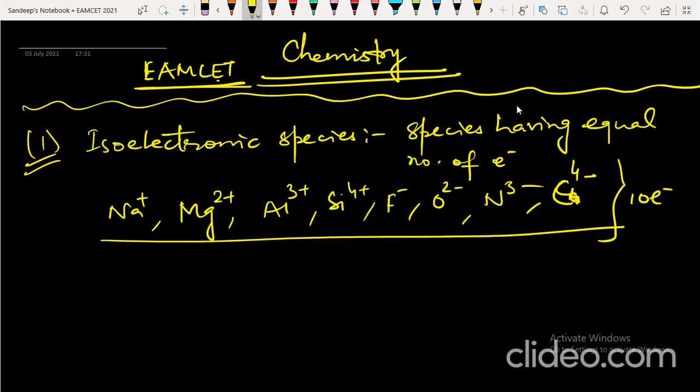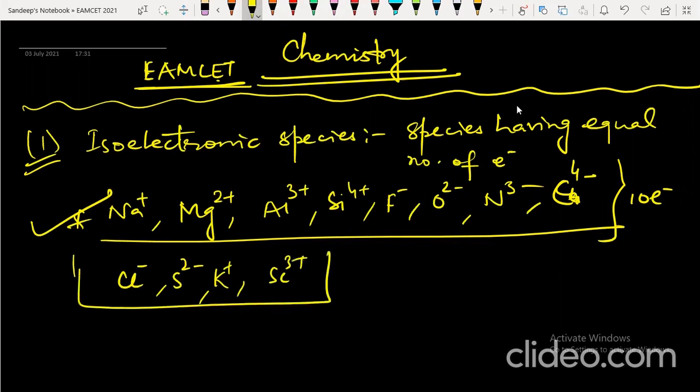Keep this in mind. This has been asked in many exams, MSET also. Next is Cl−, S2−, K+, Sc3+. These are all important isoelectronic species that you need to master. Mg2+ and F−, in pairs also they have asked.